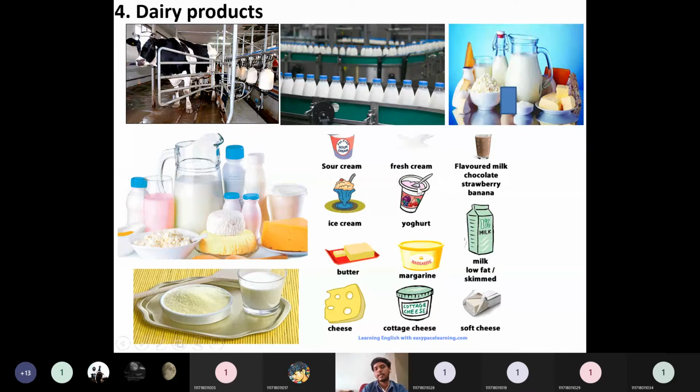Then if you see yogurt, converting milk to yogurt, the shelf life will be increased to more than 1 week or so. Then cheese will have more than 6 months shelf life. This type of industry will convert the raw product into some useful product, so that the shelf life of that particular product will be increased. And also due to the taste and the variation of the products, this type of industry will increase the shelf life, add to the taste, increase the nutritional value, and convert to other consumer related products, so that its profits will be increased. That's the advantage of this dairy industry.